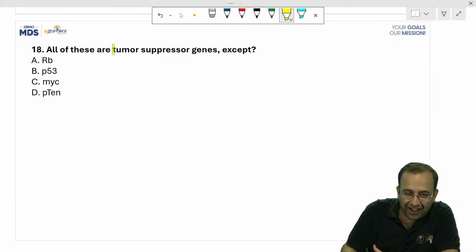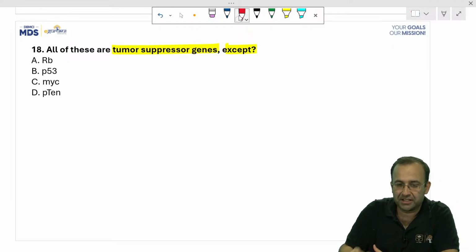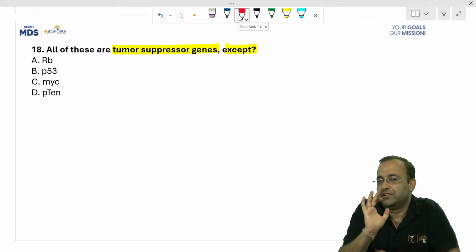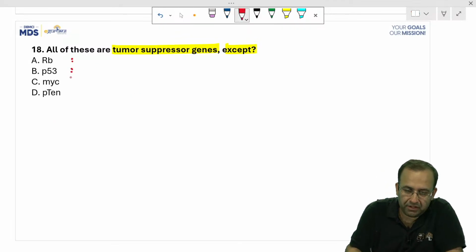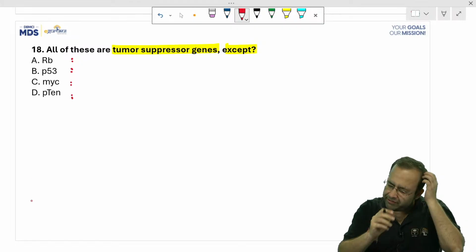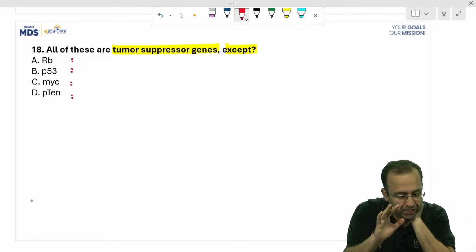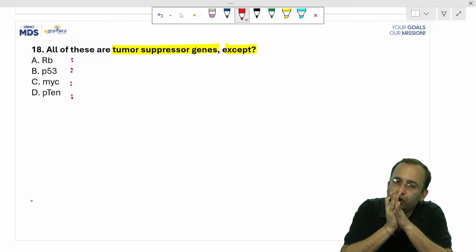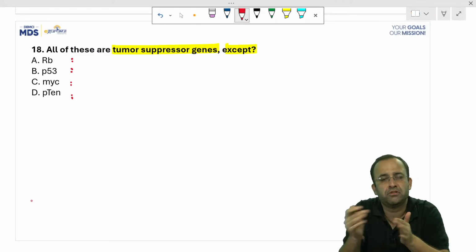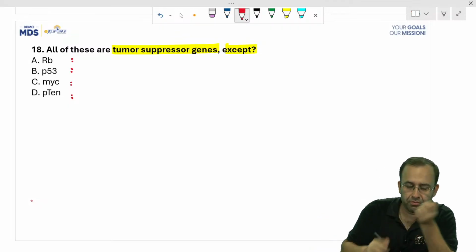All of these are tumor suppressor genes except. Answer. Which is the main? Tell me the chromosomes associated with these also. All four. But I know the question that was asked was simple, straightforward. But this question has numerous prospective questions which can be asked in your paper. So tell me the chromosomes.